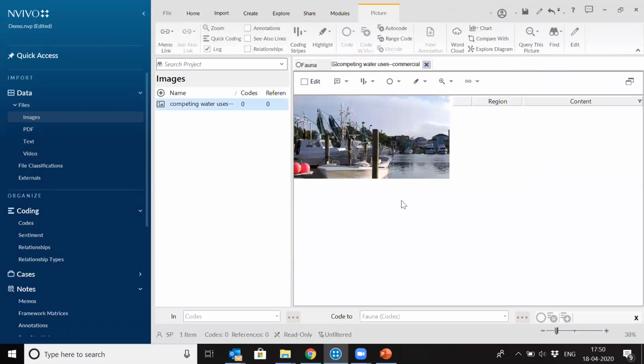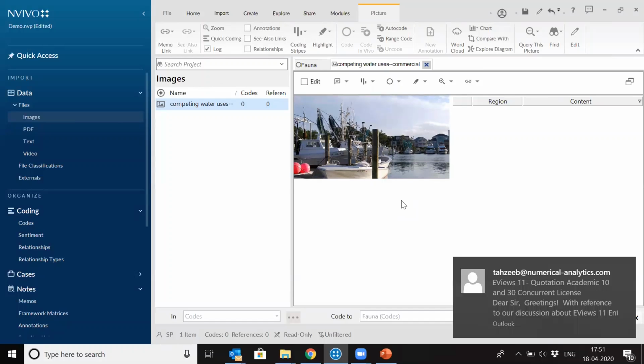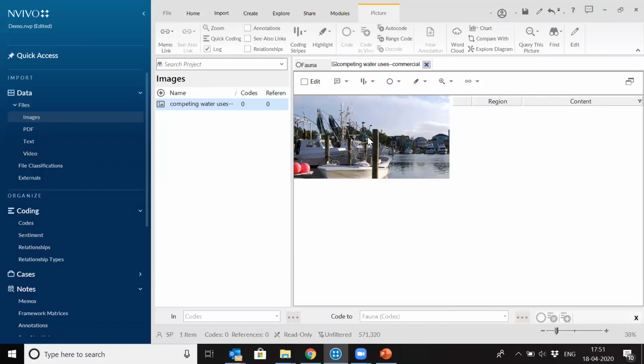NVivo works with images and audio video by converting that image or audio video file into text. It will not understand an image directly. It will not understand an audio video file directly. So you need to convert into text. For audio and video, you need to transcribe it. And for images, again, you need to convert into text. So let me show how it works. Let's say this is one of the images.